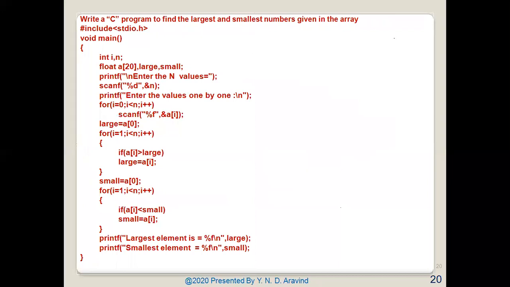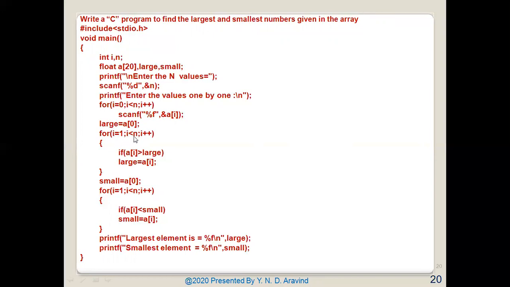Now, let us see another program. Write a C program to find the largest and smallest number in the array. If I have an array with some elements, I want to find the maximum number and the minimum number. For that, as you can see here, I have scanned all the values. Now I have taken the first element as large. There is no need of comparing the first element, because I have already stored it in large. So I am comparing large from the second element onwards until the last element.